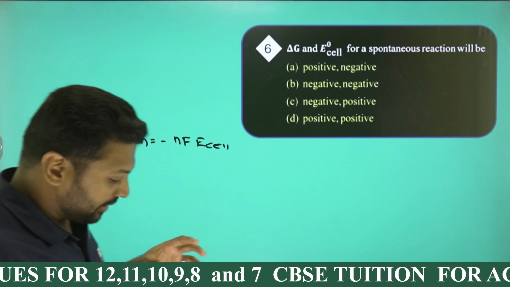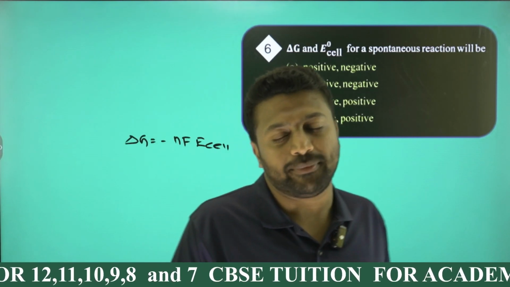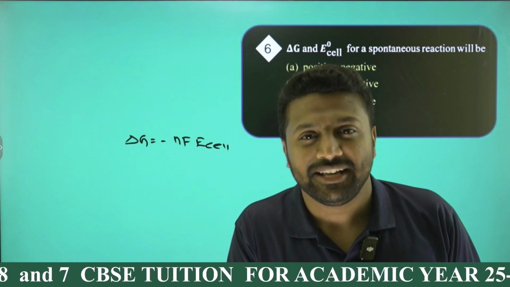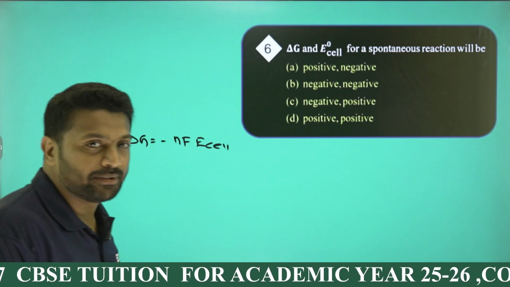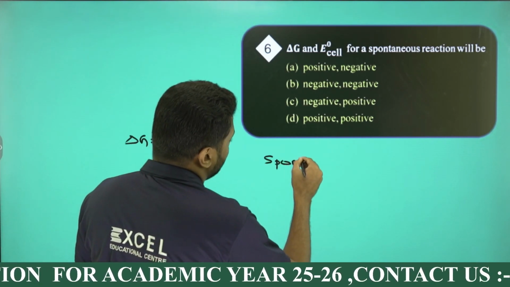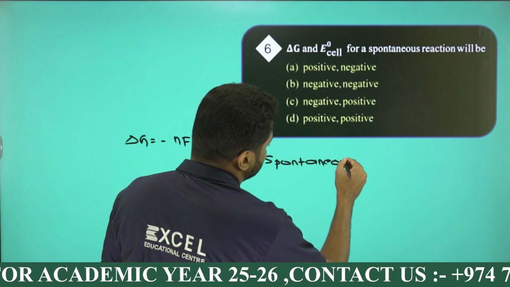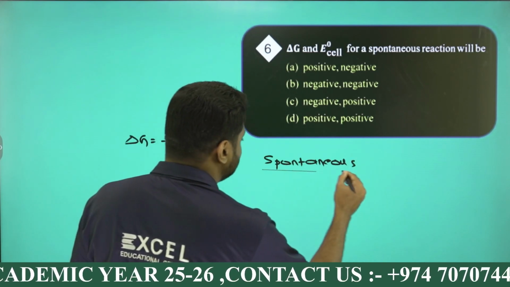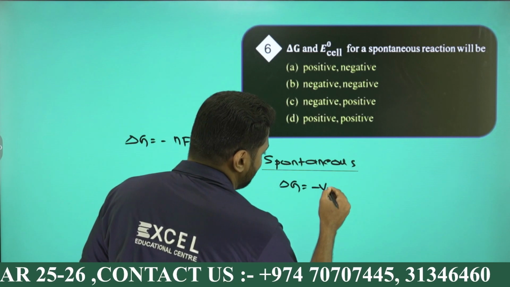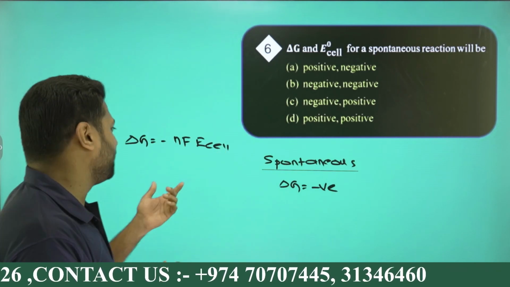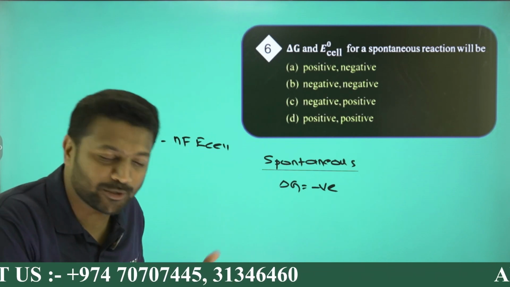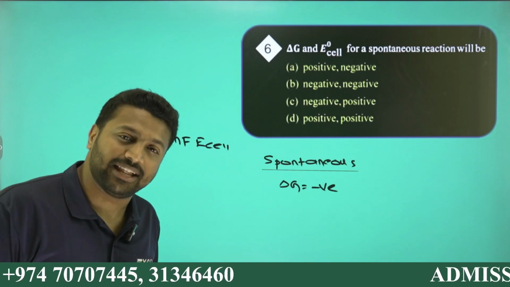As you know from the grade 11 thermodynamics concept, a process will become spontaneous if delta G is negative, right? A process will become spontaneous if the value of delta G is negative. But in the formula, delta G is equal to minus nFE cell, or if standard, delta G naught is minus nFE0 cell.